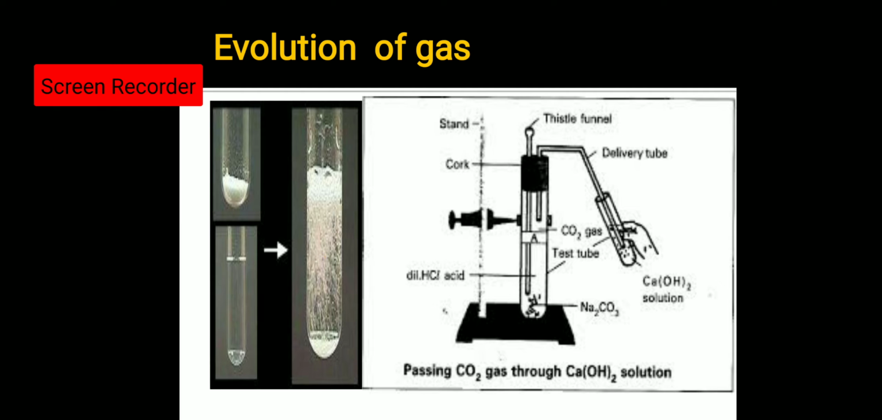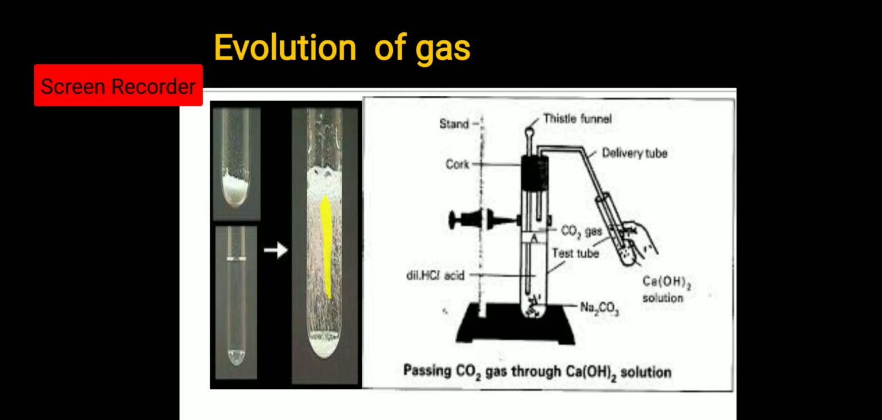One example is when sodium carbonate reacts with dilute hydrochloric acid, it forms sodium chloride and water, which will remain over here, whereas carbon dioxide gas will be formed. And what is the test for carbon dioxide gas? This carbon dioxide gas will turn lime water milky. In this test tube there is dilute hydrochloric acid, after that sodium carbonate is added.